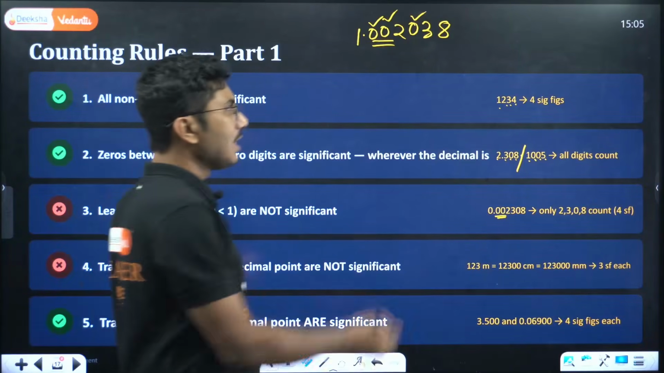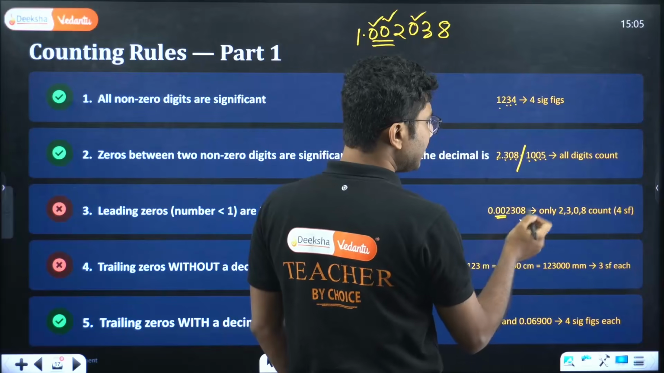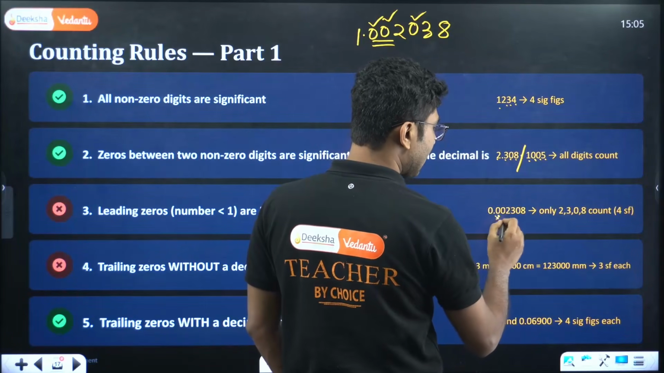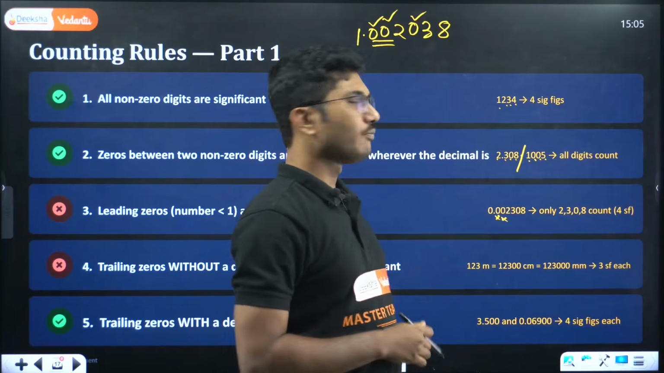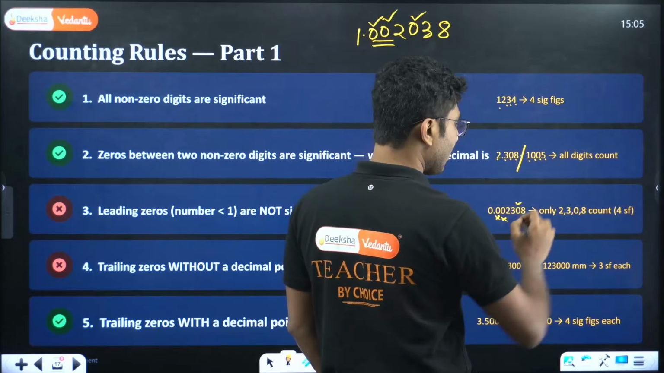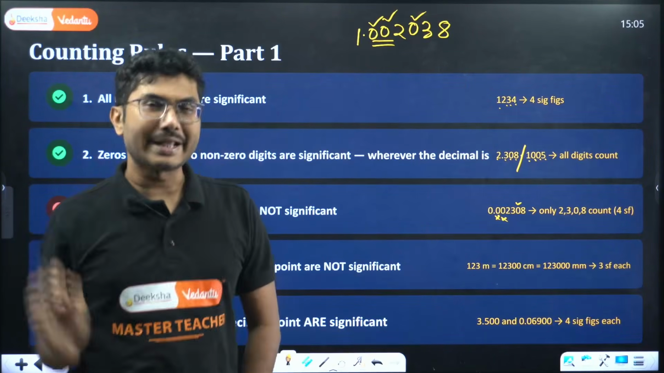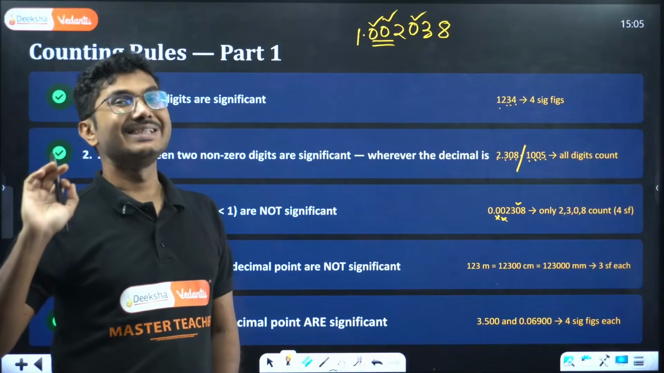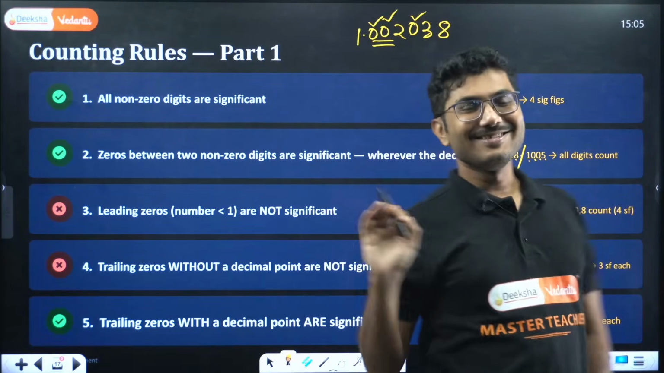But here, if you remove this one, 0.002308, these zeros are not significant. Only 1, 2, 3, 4 significant digits are there. Now this 0 is significant because it is coming between 3 and 8. So be very careful when you are dealing with zeros in significant figures. 0 is the most complicated thing in significant figures.